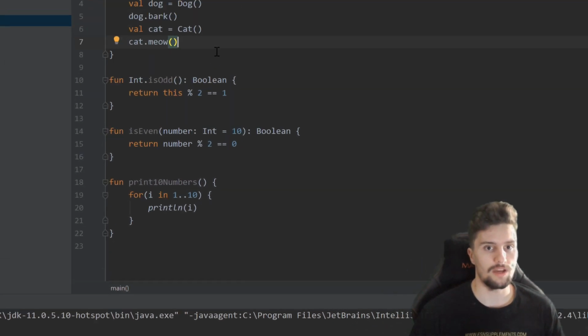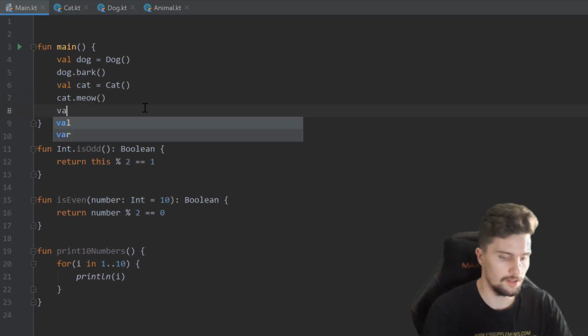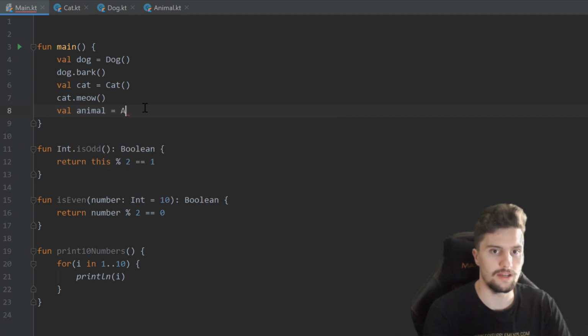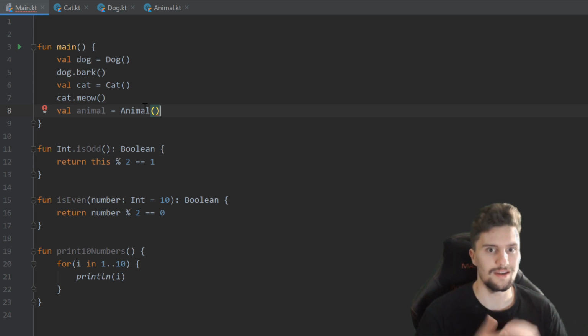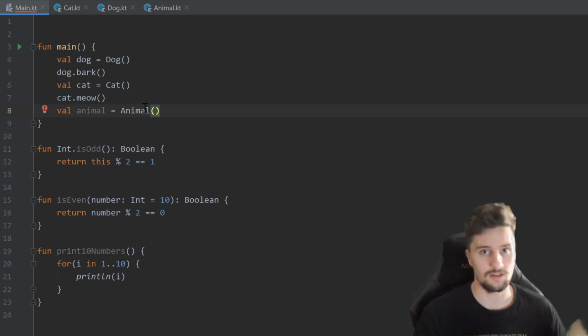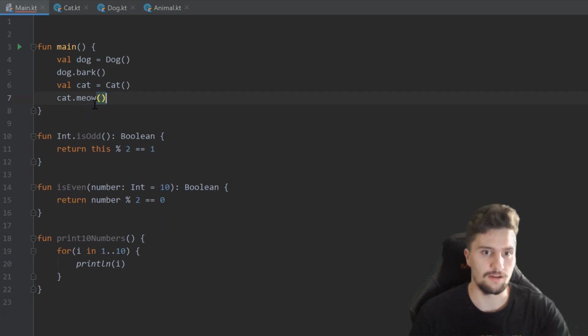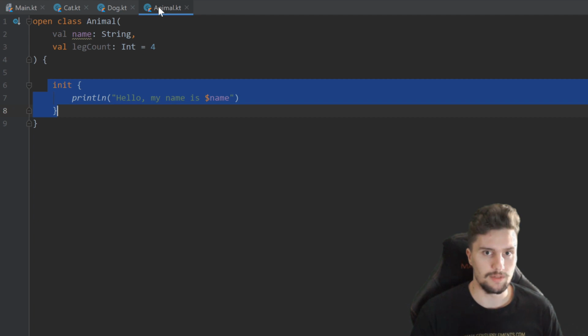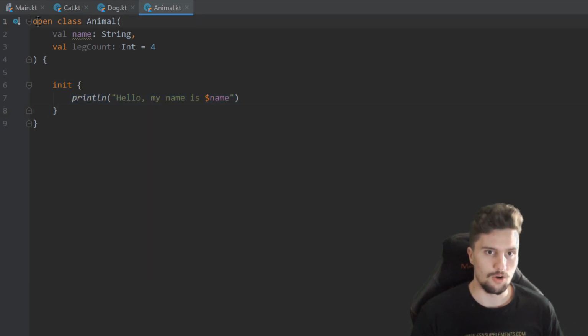But right now we have the problem that we can also still create an instance of an animal. But actually we don't want that, because in nature nothing is just an animal. Everything is just a specific animal. So we only want to be able to create dogs, cats, but not just an animal. And to fix that in our code, we just need to go into our animal class and make that not an open class. Instead, we make it an abstract class. And that just forbids it for us to create instances of this animal object.